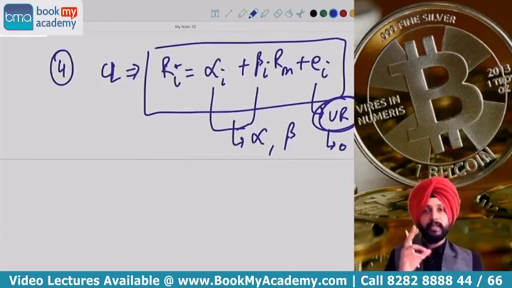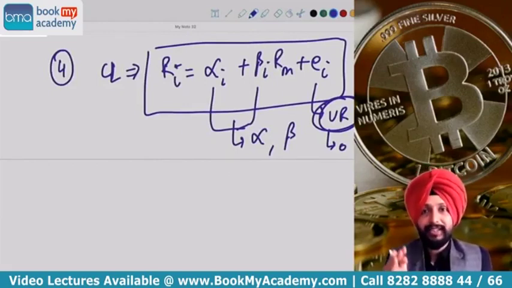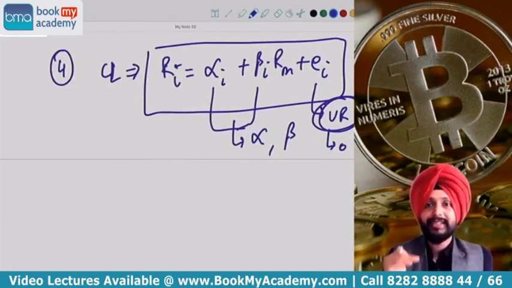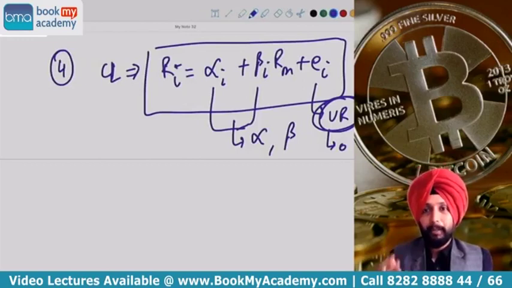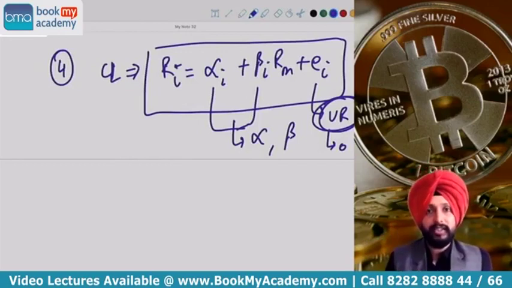The alpha is basically the return expected from the stock when market return is 0. Alpha represents the return from the stock that is expected when market return is 0. Beta represents the return expected from the stock for 1% change in market return. These interpretations you have to write in exam.